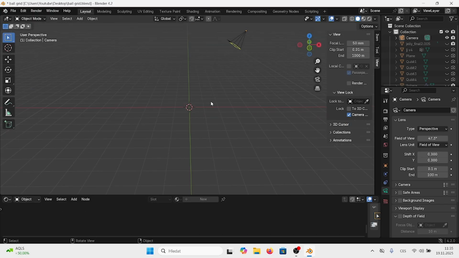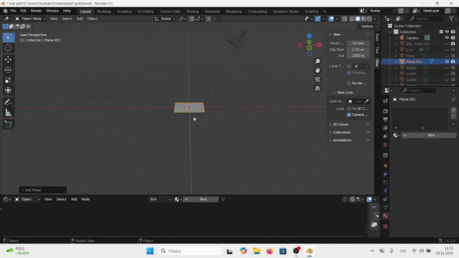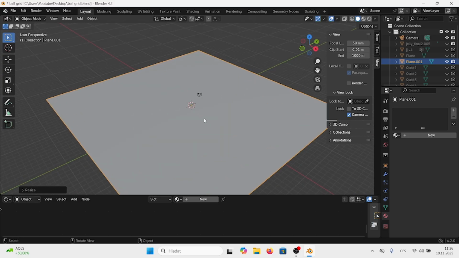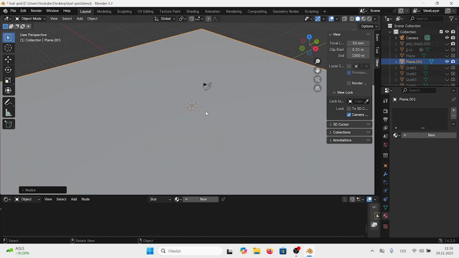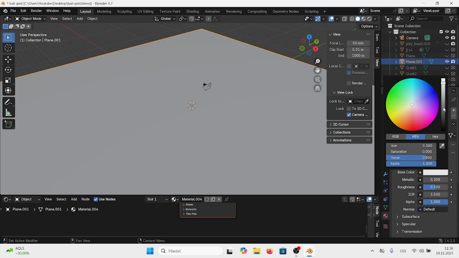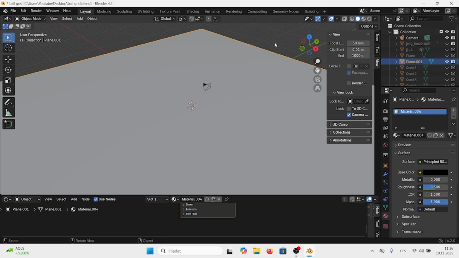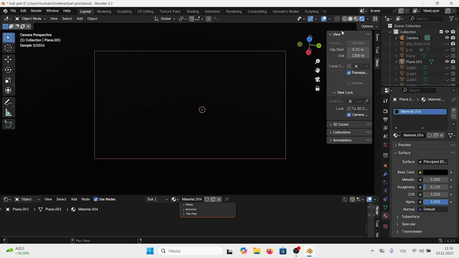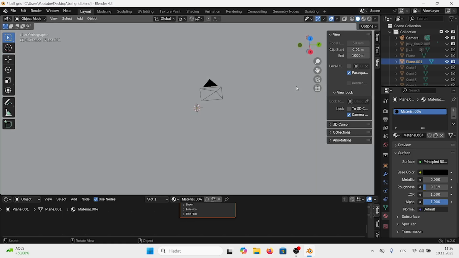We first need to set up our scene by pressing Shift A and adding a plane, which will be like a ground plane, basically ground. We will assign a new material and we will go for black, and we can decrease roughness. So here, by entering the shading, we will have a black scene.